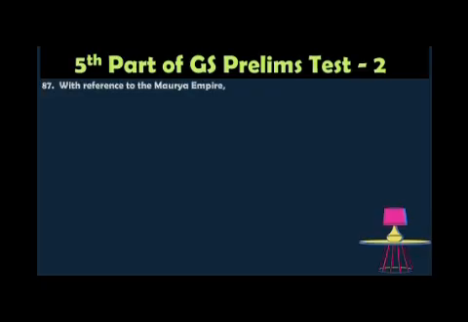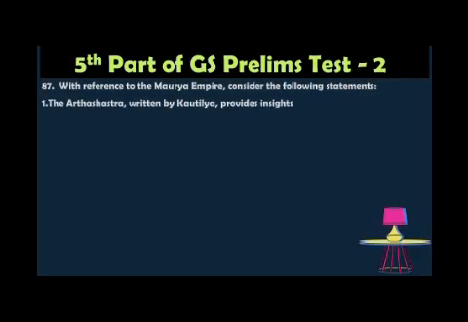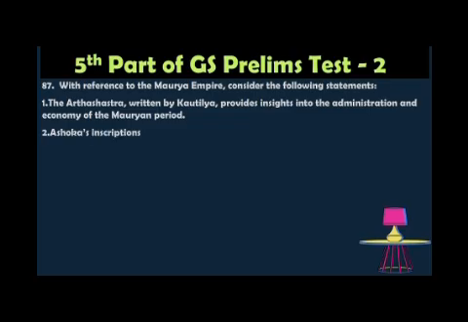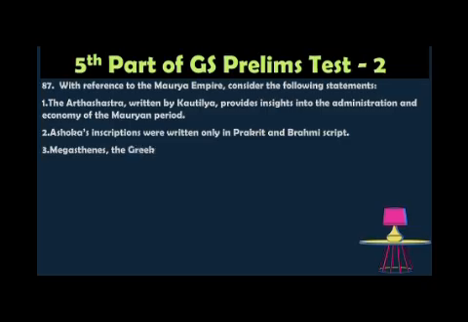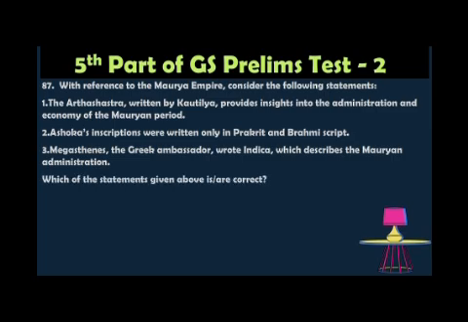Question number 87. With reference to the Mauryan Empire, consider the following statements. 1. The Arthashastra, written by Kautilya, provides insight into the administration and economy of the Mauryan period. 2. Ashoka's inscriptions were written only in Prakrit and Brahmi script. 3. Megasthenes, the Greek ambassador, wrote Indica, which described the Mauryan administration. Which of the statements given above is correct? Option A 1 and 3 only, option B 2 and 3 only, option C 1, 2 and 3, option D 1 and 2 only. The correct option is 1 and 3 only.